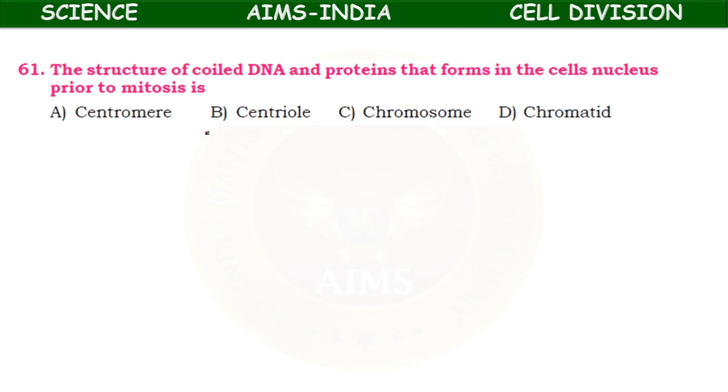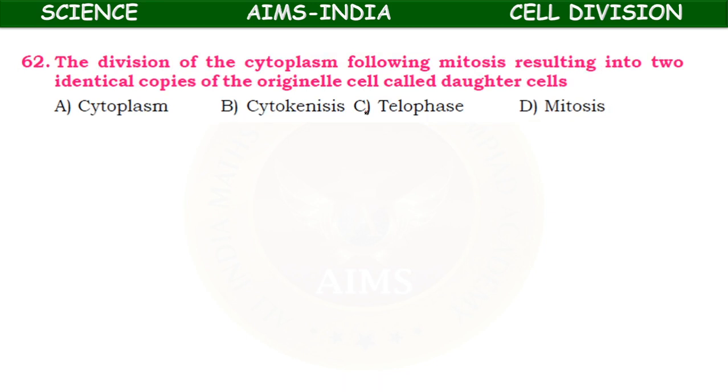Next, the structure of coiled DNA and proteins that forms in the cell's nucleus prior to mitosis is centromere, centriole, chromosome, chromatids. So here the structure of coiled DNA and proteins, it is nothing but the chromosome. Chromosomes are formed during cell division.